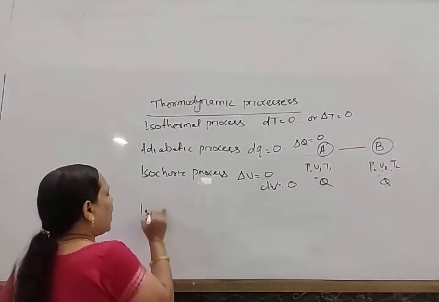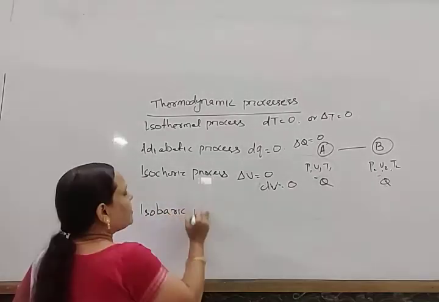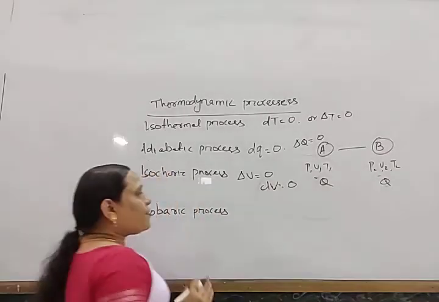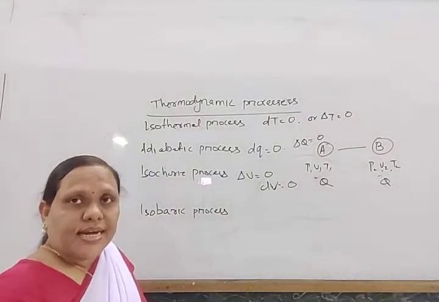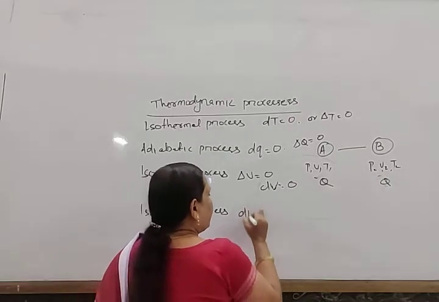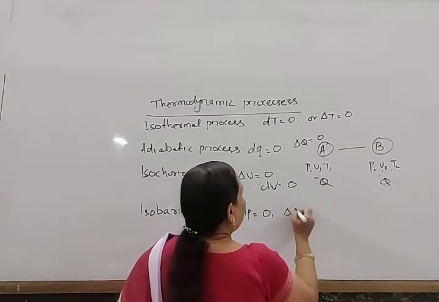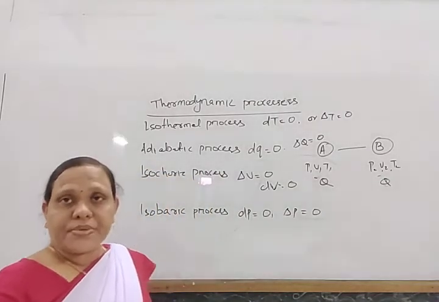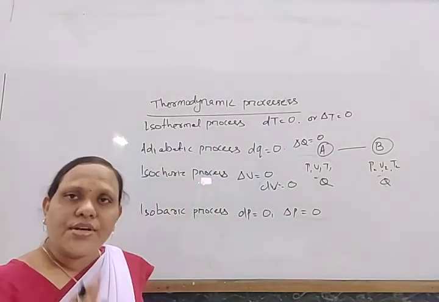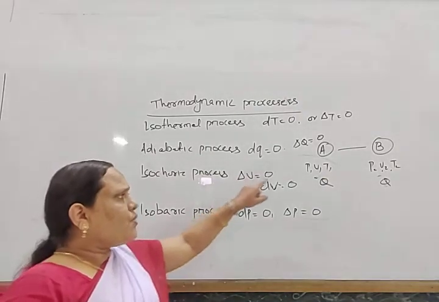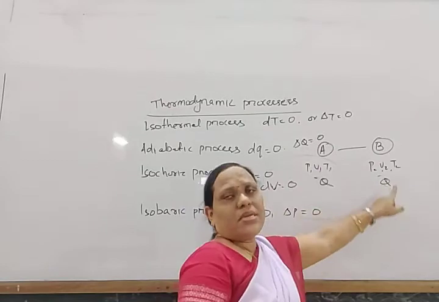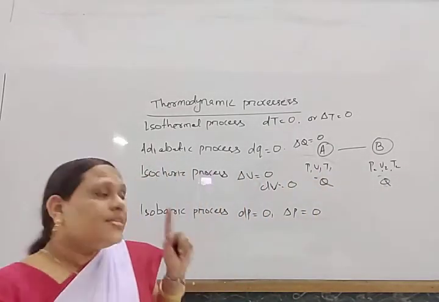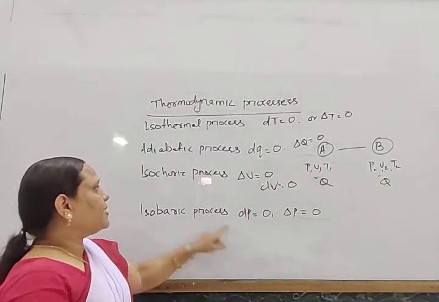And another, the isobaric process. The isobaric process is the one where pressure remains constant. So dP equals 0 or del P equals 0. No change in pressure, pressure is constant. Then volume, temperature, and heat may change, but the pressure remains constant. That is known as an isobaric process.